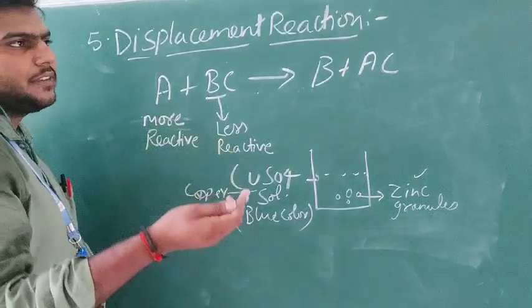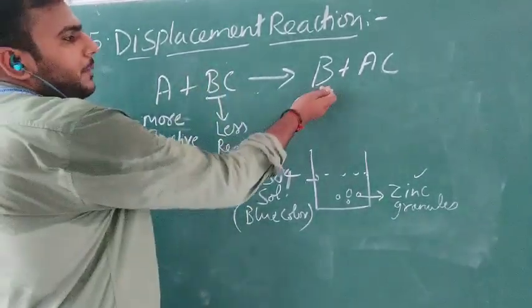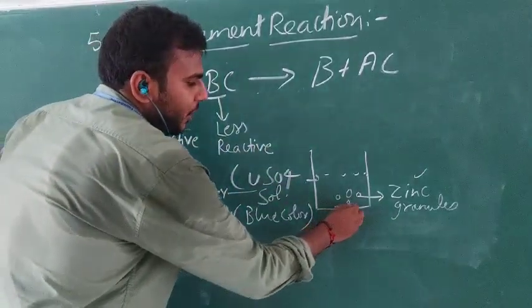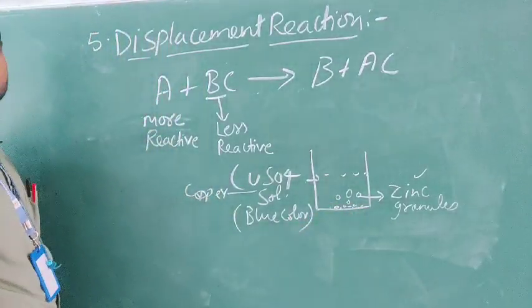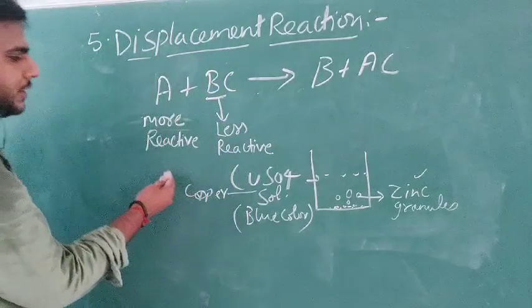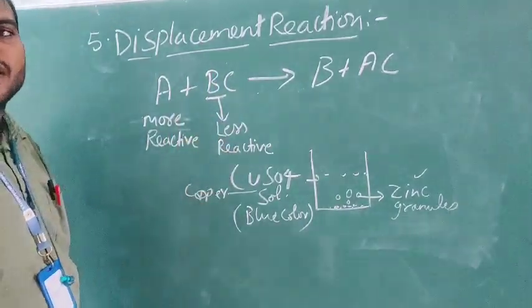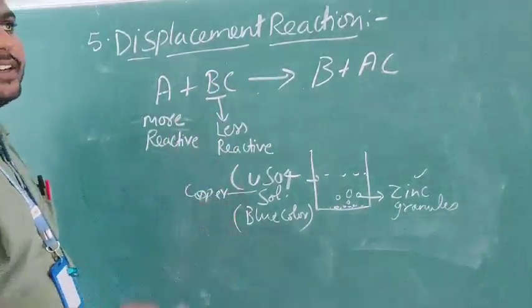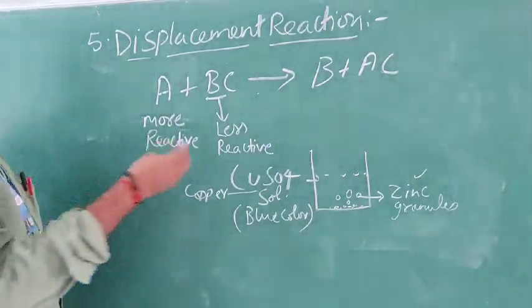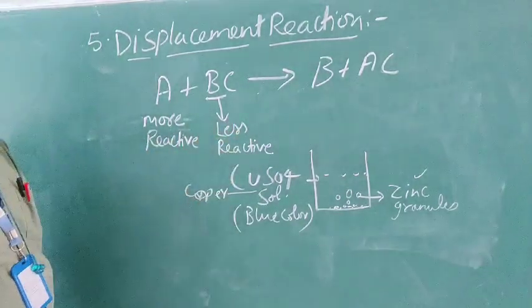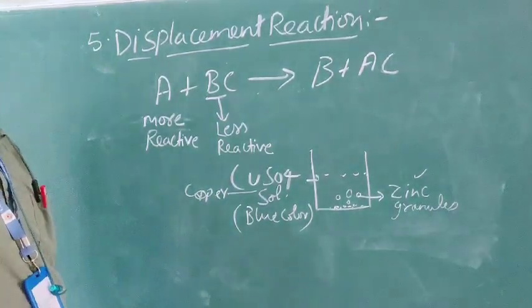It will make zinc sulfate, and the copper will be collected here in the form of powder at the base, in the form of precipitate. So for knowing who is more reactive and less reactive, there is a reactivity series of metals. I will be showing you that. After that, you can determine who is more reactive and who is less reactive.